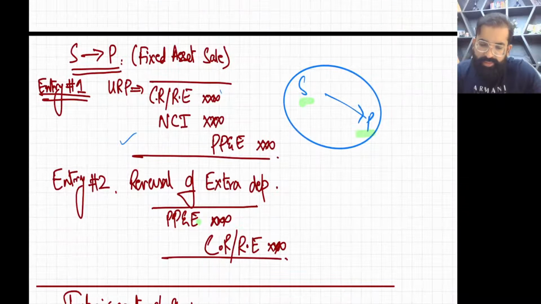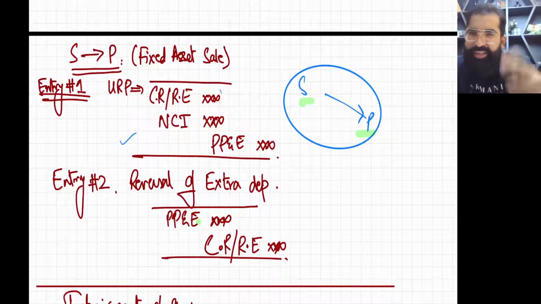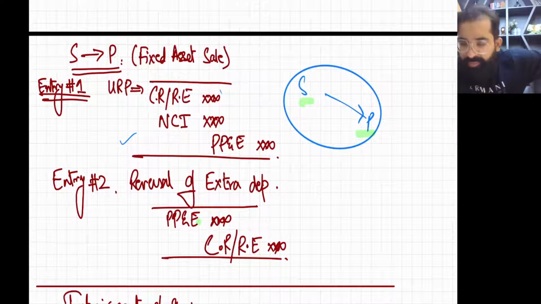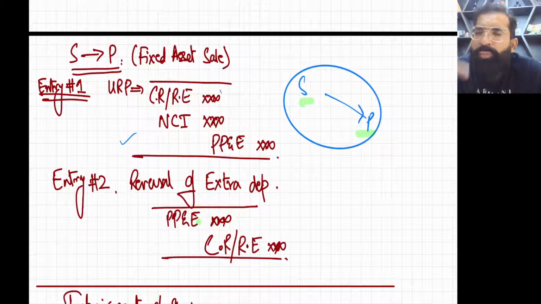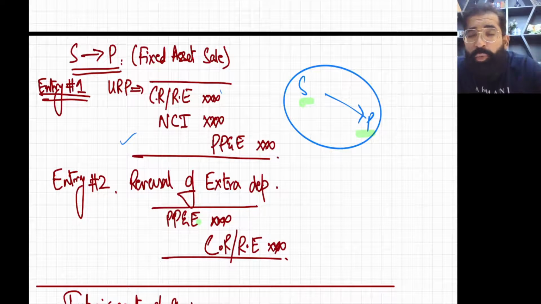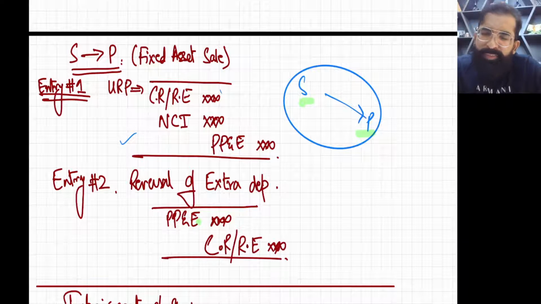Okay, now second thing is S2P sale. Same thing, revision again. S2P sale. Now how to do it? First of all, S company sold fixed asset to P company. S2P. 1000 asset for 1500. So now this time URP is booked by S company. So now we need to remove URP from S company's books.